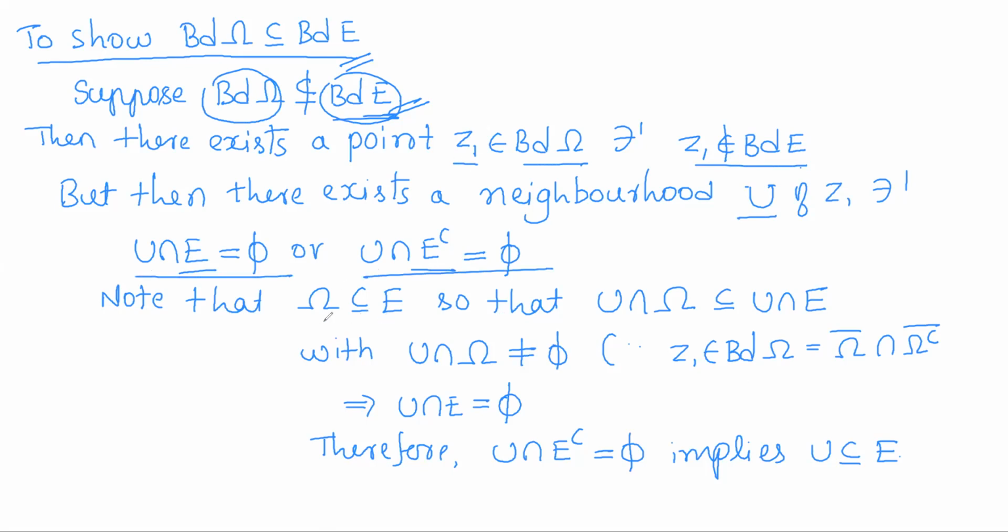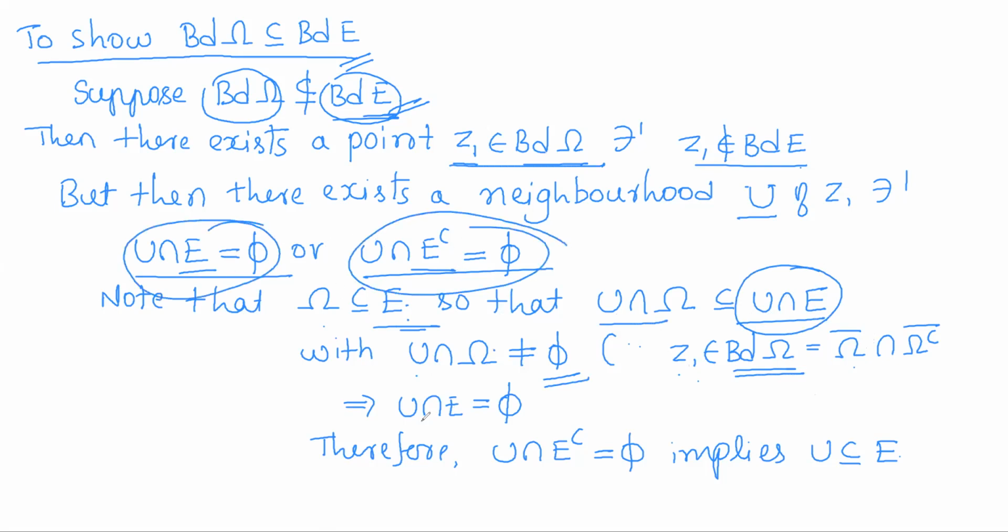But as omega is contained in E, omega is actually a component of E naught and E naught is contained in E. So omega is contained in E, U intersection omega is contained in U intersection E. As Z1 is a boundary point of omega, its neighborhood should intersect omega, right? So its neighborhood should intersect omega. So this intersection has to be non-empty. As this is non-empty, this has to be empty. So U intersection E complement is empty, so that U will be contained in E on the whole. So now U is a subset of E.